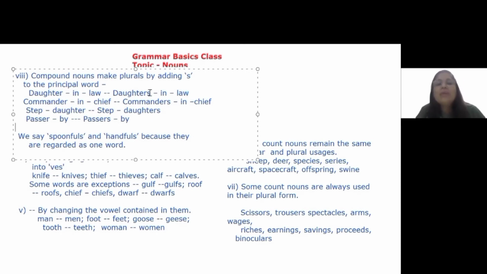But there can be more than one daughters-in-law. There can be a number of commanders-in-chief. There can be a number of stepdaughters. Now look at this. It's not necessary that the first word is taking the S. That part of the compound noun which is countable takes the S. Look at this one, passerby, but passersby. This is countable.